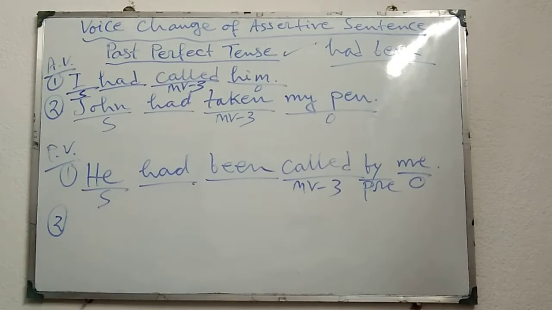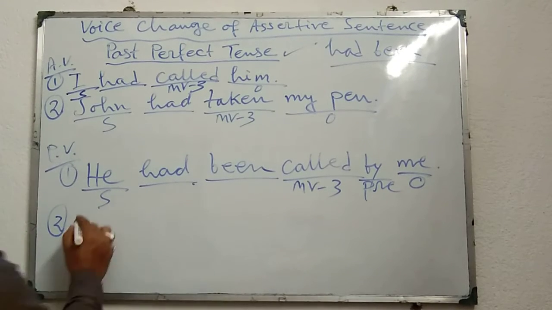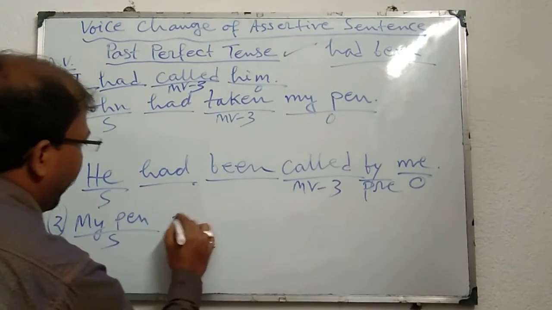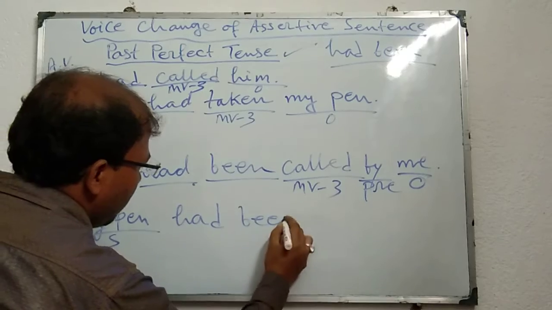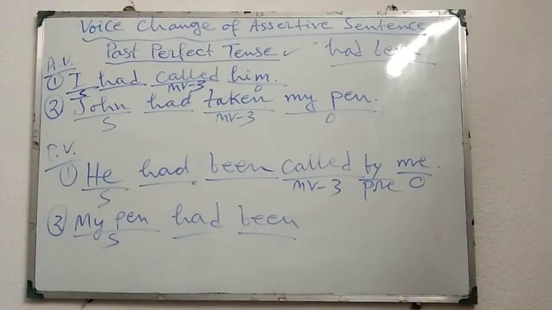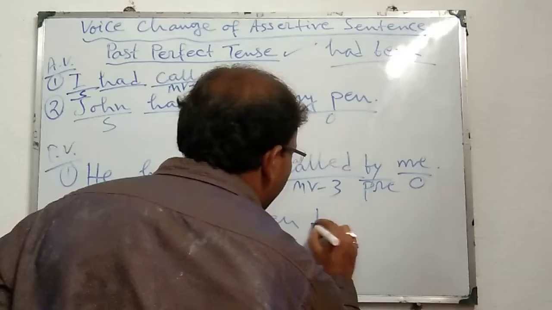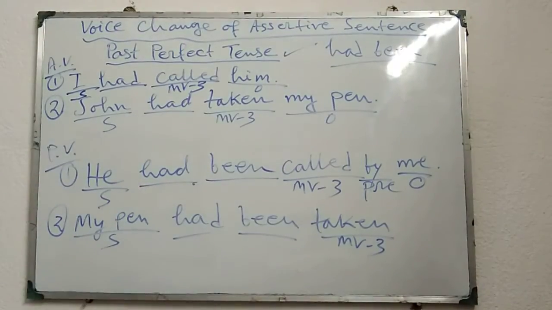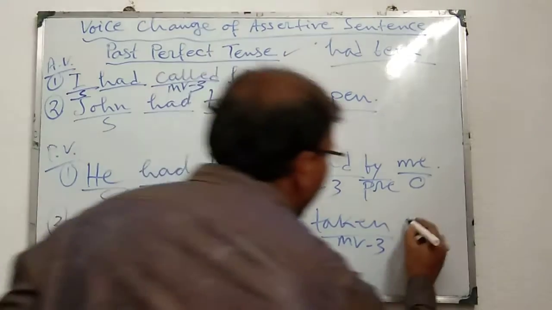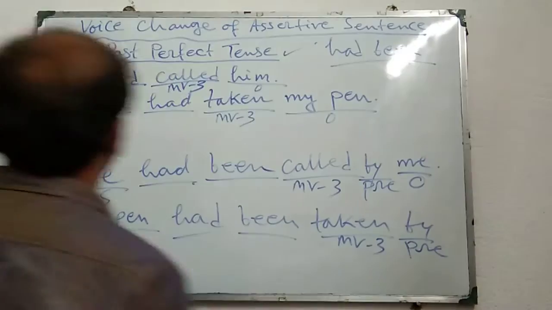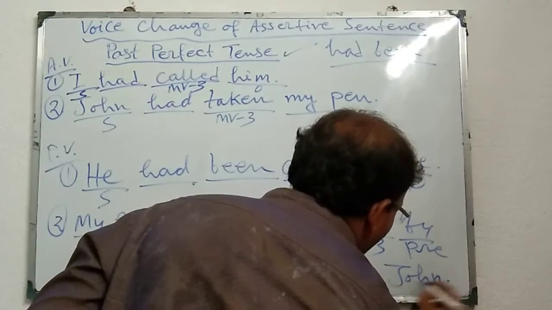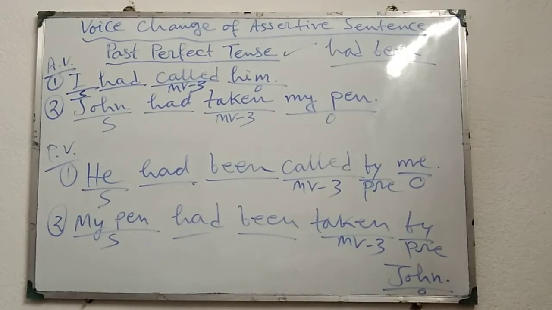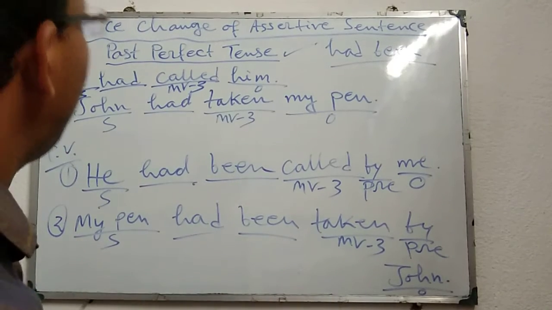Similarly, the second sentence, John had taken my pen. My pen, the object, changes to the subject. Thereafter, past perfect, that's why had been. My pen had been. Thereafter taken, MV3. My pen had been taken by, preposition, and thereafter John. John is the object. John had taken my pen. My pen had been taken by John.